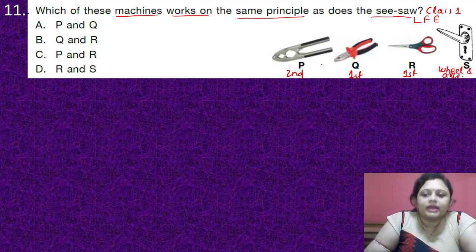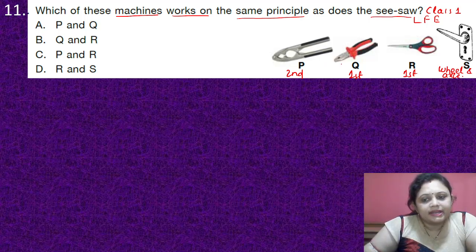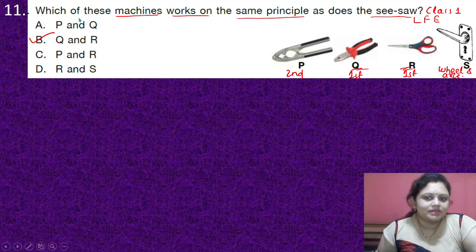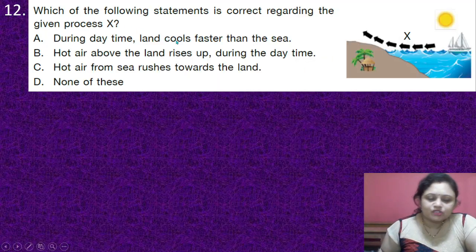Okay. So the correct answer is Q and R. Okay. And where is it present? It is present in option B. Got it everyone? Coming to the next question.